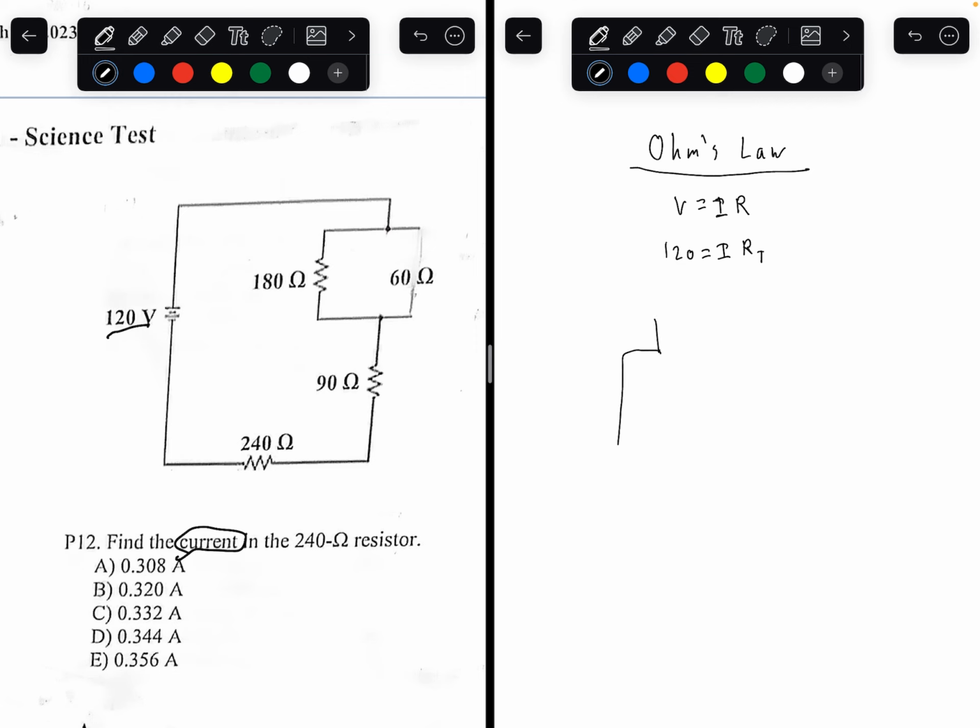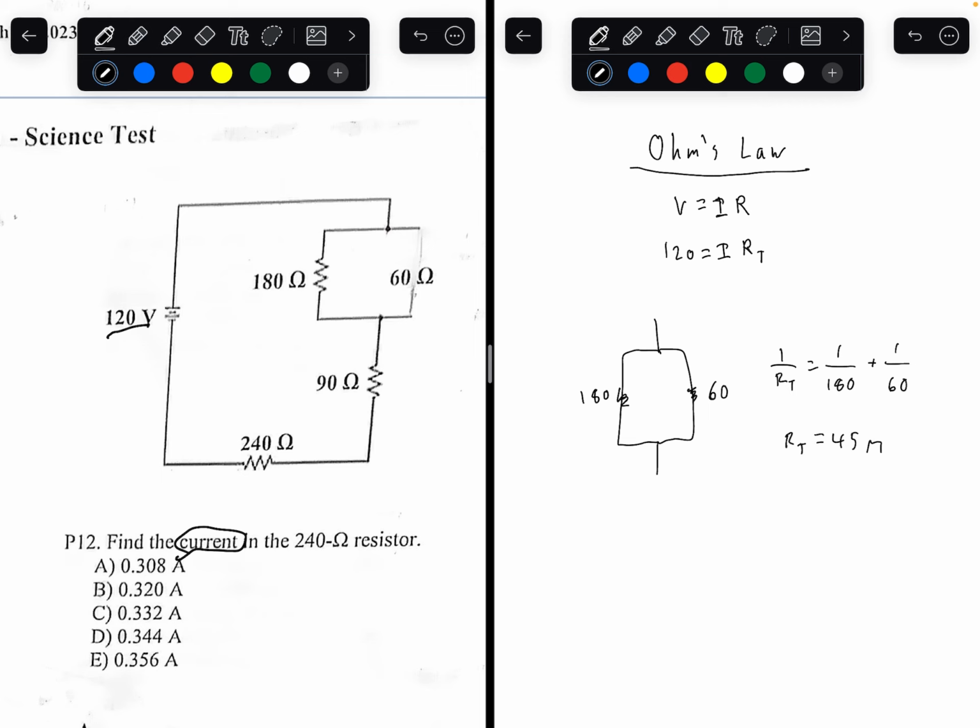You have a 180 ohm resistor here, and a 60 ohm resistor here. So the total resistance is the reciprocal of the sum of the reciprocals. So 1 over RT equals 1 over 180 plus 1 over 60. Plugging everything into a calculator, 1 over 180 plus 1 over 60, then 1 over the answer, the total resistance would be equal to 45 ohms.